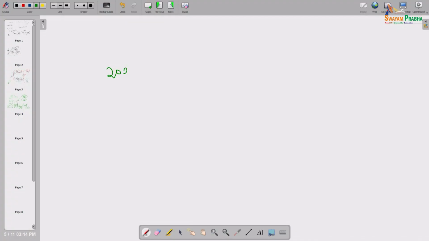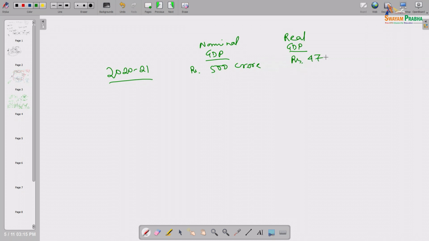Say this year, 2021, nominal GDP is suppose 500 crore rupees, but real GDP is suppose 479 crore rupees.